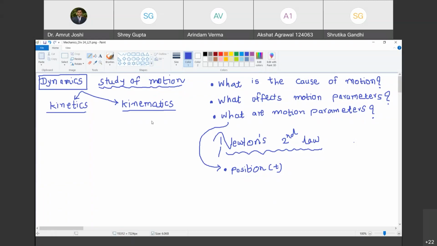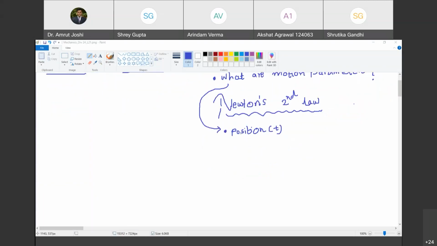Okay. So typically, apart from Arindam, I want everyone else to keep themselves on mute. So we are interested in finding out the position of an object at a given instant of time t. This t can be anything. Mind you, it is not position multiplied by time. It is position as a function of time. So t is an argument here, an argument of the function called position. Yes, sir. Are you with me?